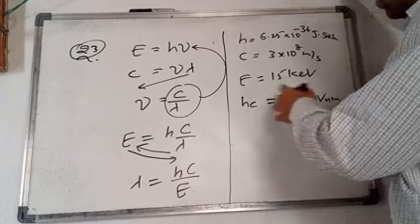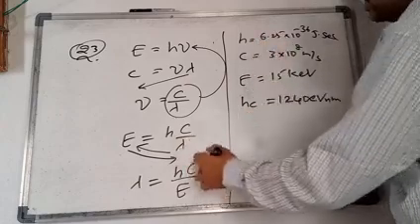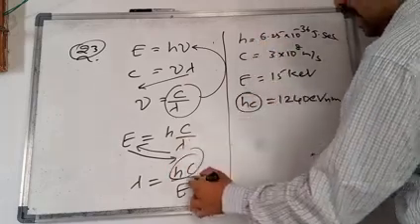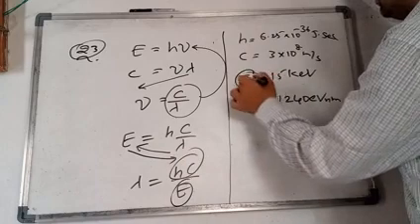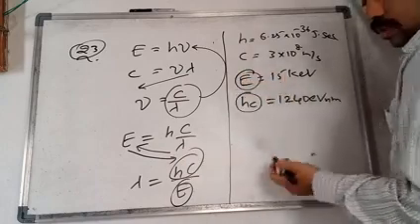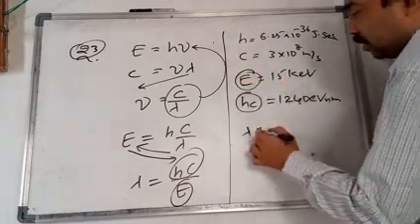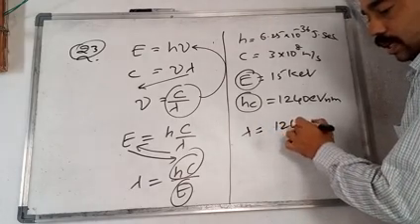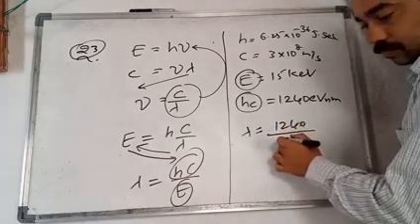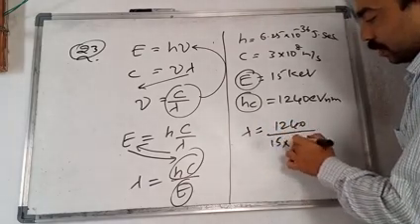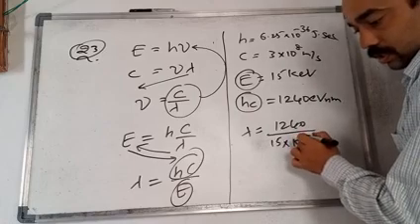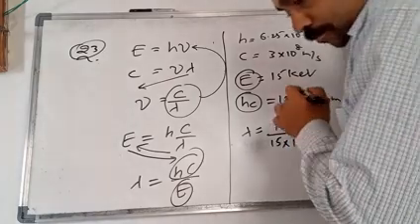Now substitute these values in the formula. The hc value we know, the E value we know. So substituting this, lambda is equal to 1240 by 50 into 10 to the power of 3.